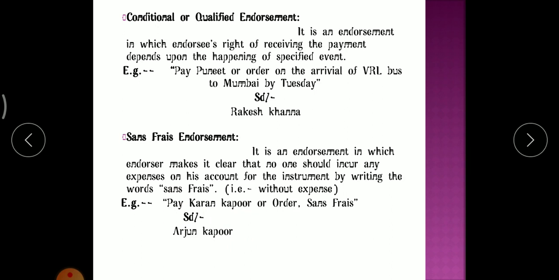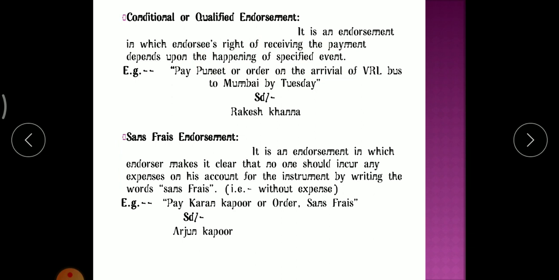Next, conditional or qualified endorsement. It is another type of endorsement. It is an endorsement in which the endorsee's right of receiving the payment depends upon the happening of specified events. Here it is not confirmed. That's why it is called conditional or qualified endorsement. It depends upon the happening of a specified event, something in the future tense.